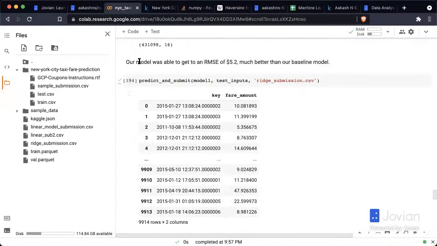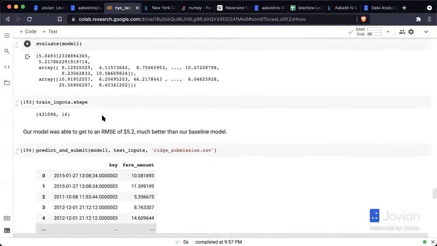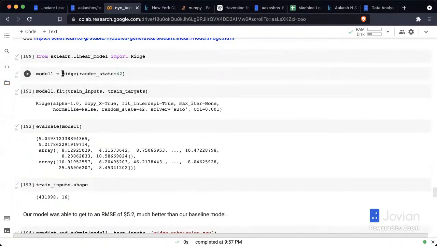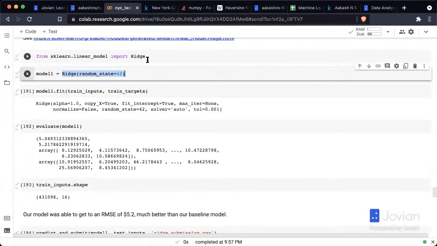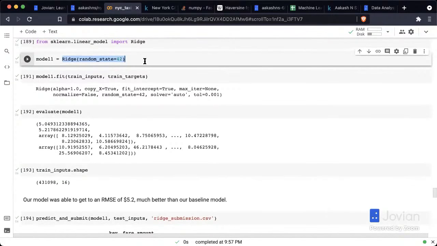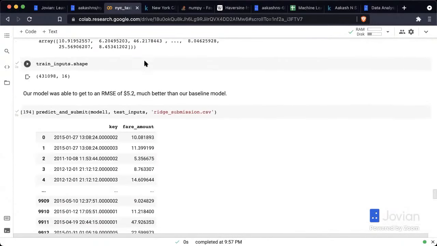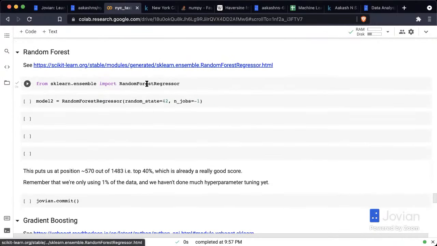Of course, I say good and just, but this has probably taken people several weeks or probably a month or more to figure out that these features would be useful. So if you can think of more creative features, even with a very simple ridge regression or even a linear regression, you'll be able to move up even higher, maybe into the top 1,000. And of course, let's not forget that we're still only working with 1% of the data, right? And this just keeps getting better.